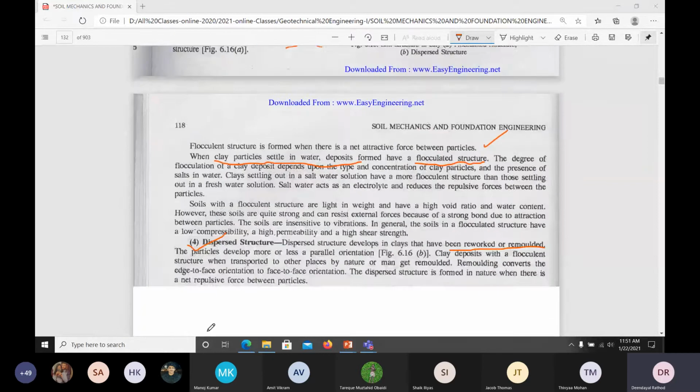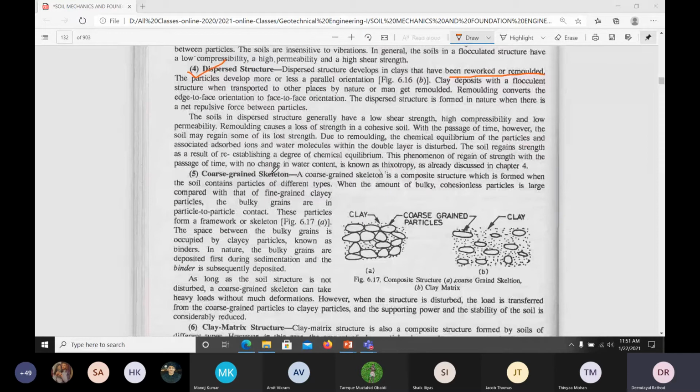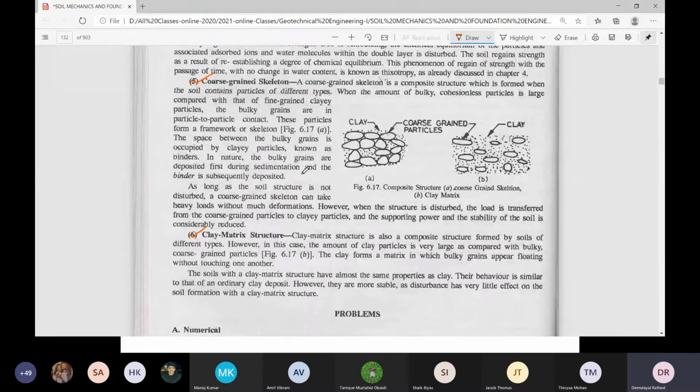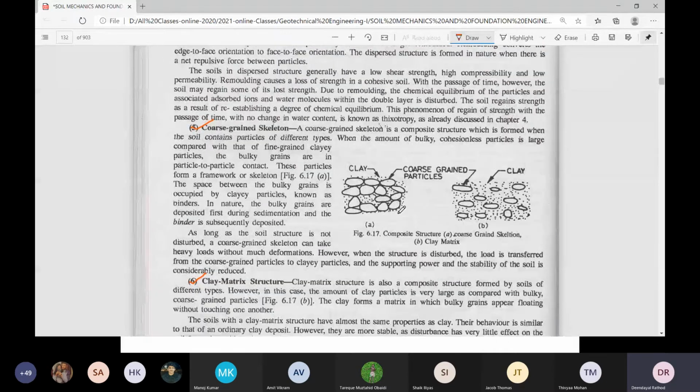Hope that is clear. Now in addition to that, we have the coarse grain skeleton and the clay matrix structure. Here this is the combination of sandy soil plus clay soil. That would be there in the field, right? If the coarse grain soils are more, and in between you have soil like clay soil, then we call it a coarse grain skeleton.